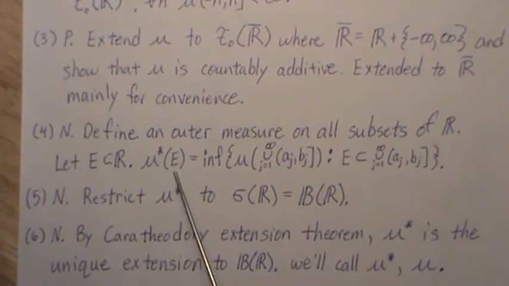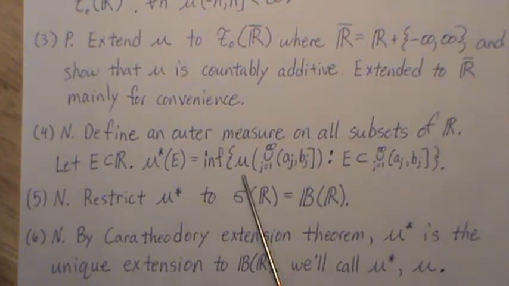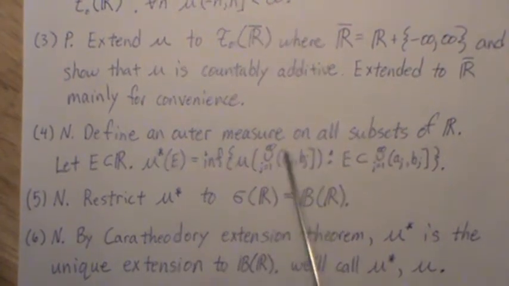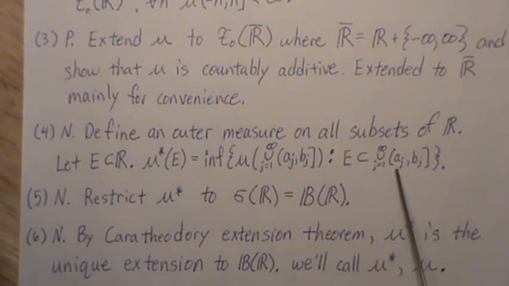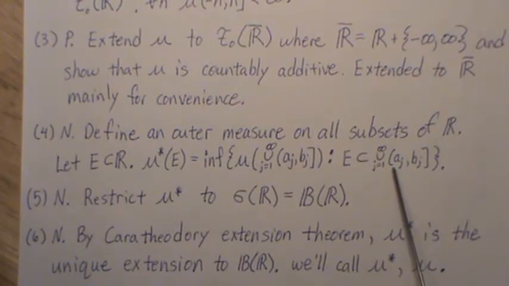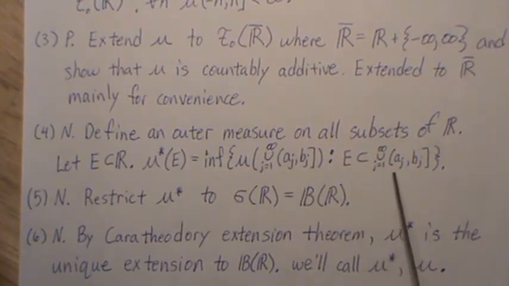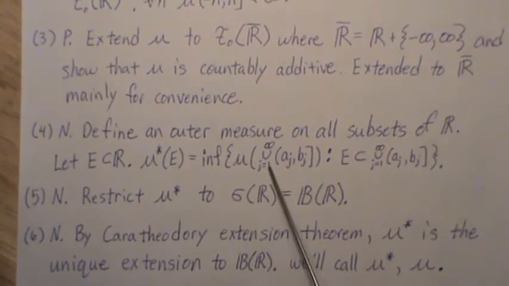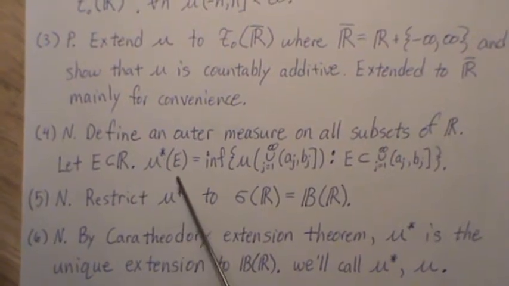Then the measure of that set E, mu star of E, is the infimum of mu of the union of all these right semi-closed intervals such that E is a subset of it. So we take all possible sets of right semi-closed intervals covering E, find the measure of each one of them, and then we take the smallest, and that's going to be the measure of E. It's the outer measure.